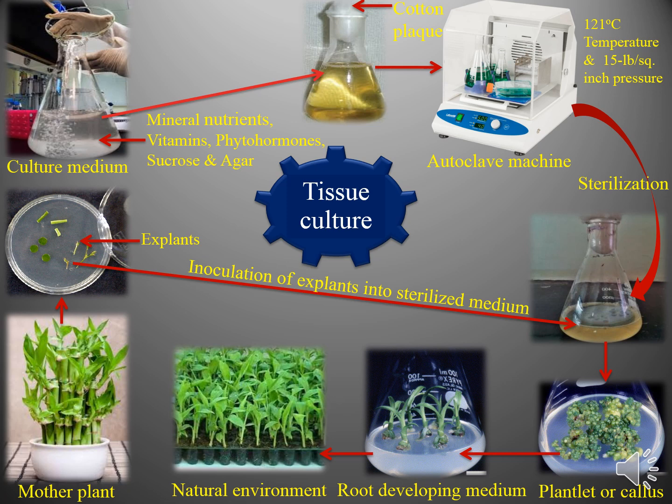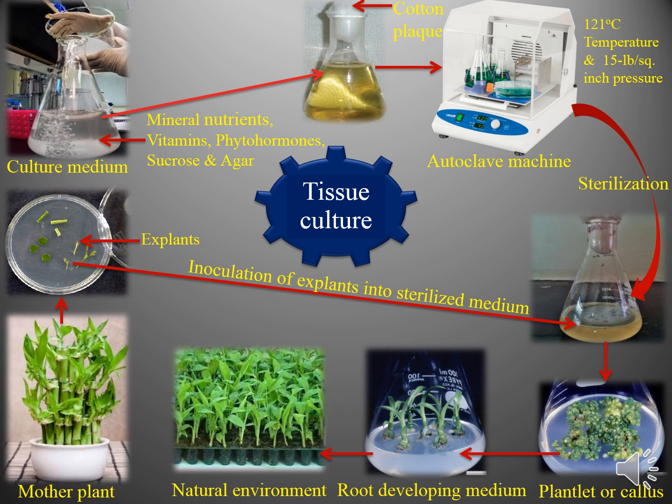Now I will summarize the process. Firstly, we have to take mother plants, which will be disease resistant, that means healthy, and explants will be collected from these mother plants for tissue culture. Then we will prepare culture medium with the mineral nutrients, vitamins, phytohormones, sucrose and agar.